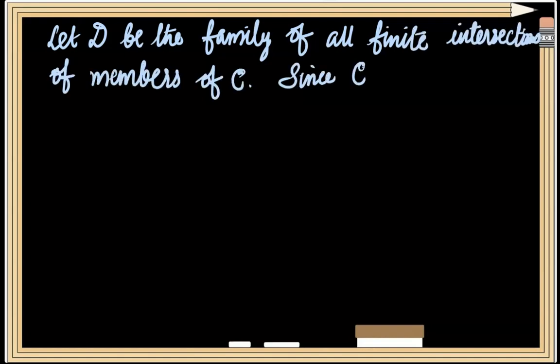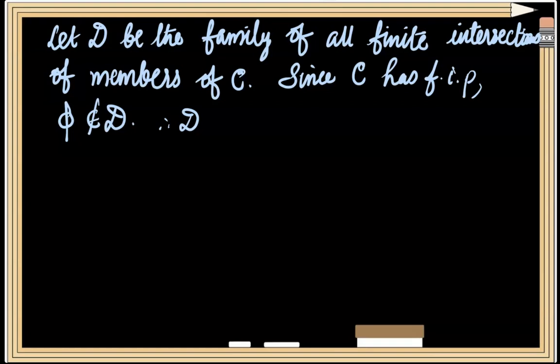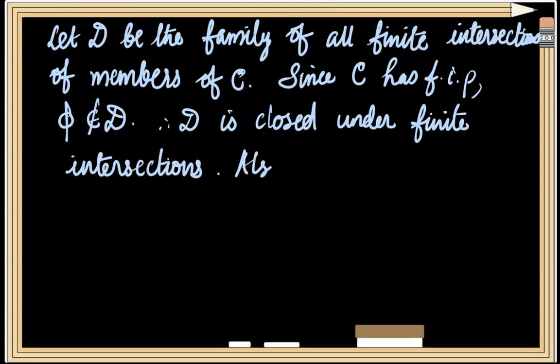Since C has FIP, phi will not be a member of D. Also, the intersection of any two members of this family D will again be a finite intersection of members of family C. Therefore, D will be closed under finite intersections. Also, we can observe that every member of family C will belong to family D. Hence, C is a subfamily of D.